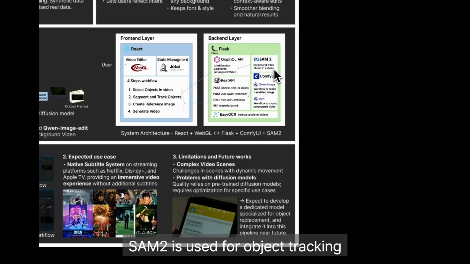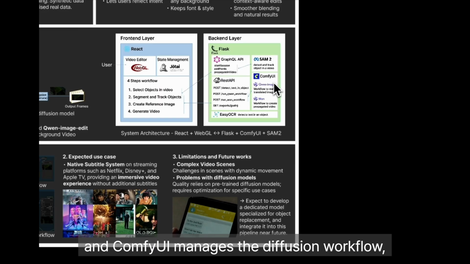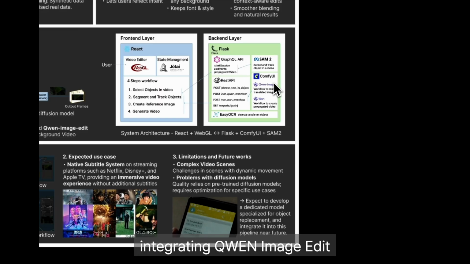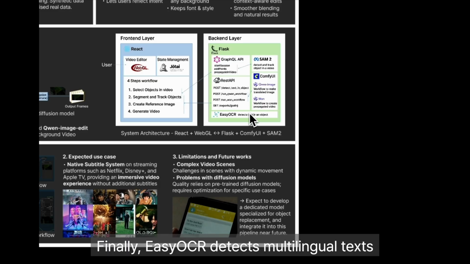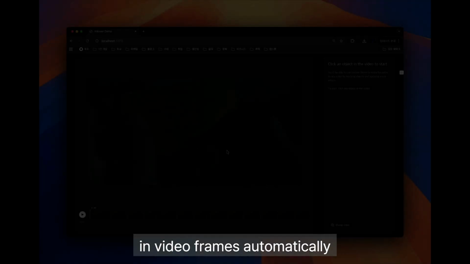SAM2 is used for object tracking, and ComfyUI manages the diffusion workflow, integrating Qwen Image Edit and Wan 2.2 through modular visual pipelines. Finally, EasyOCR detects multilingual text in video frames automatically.